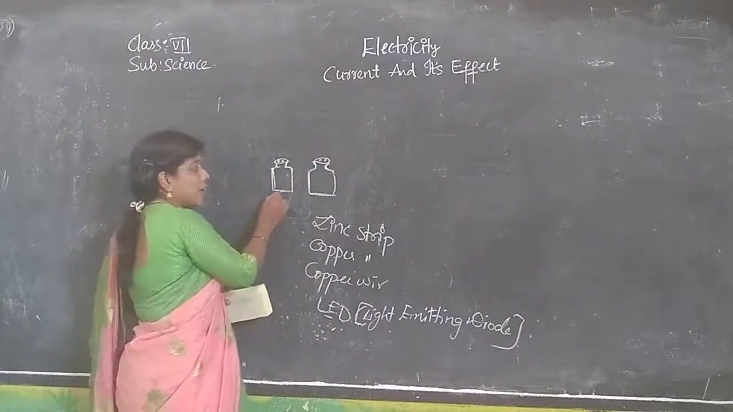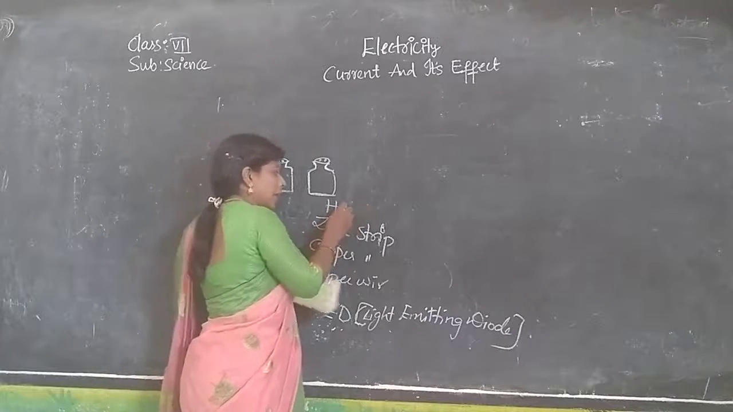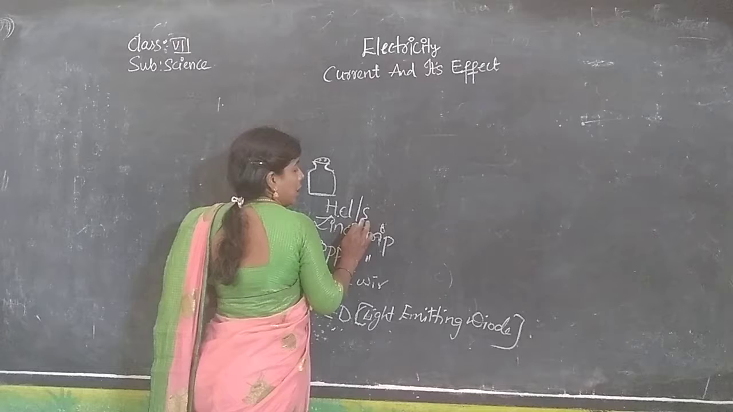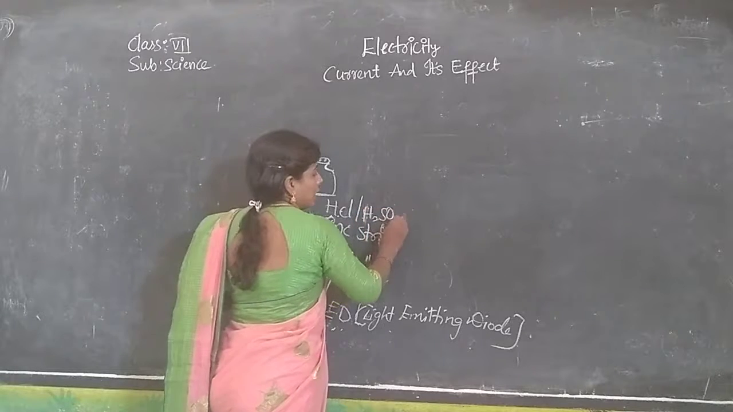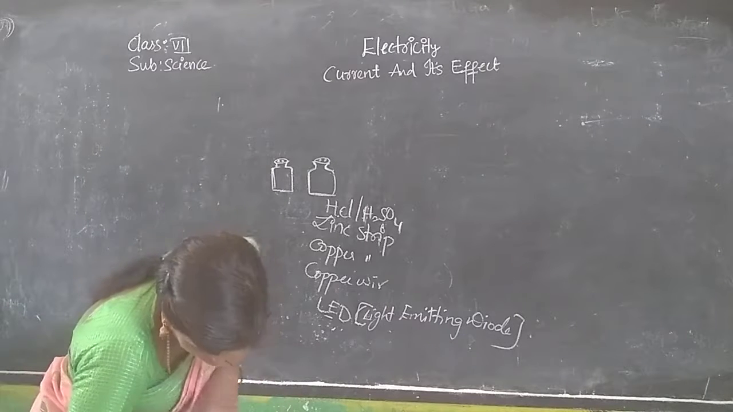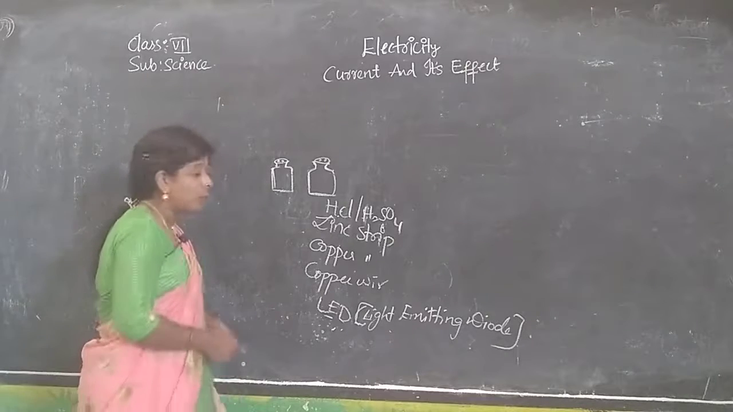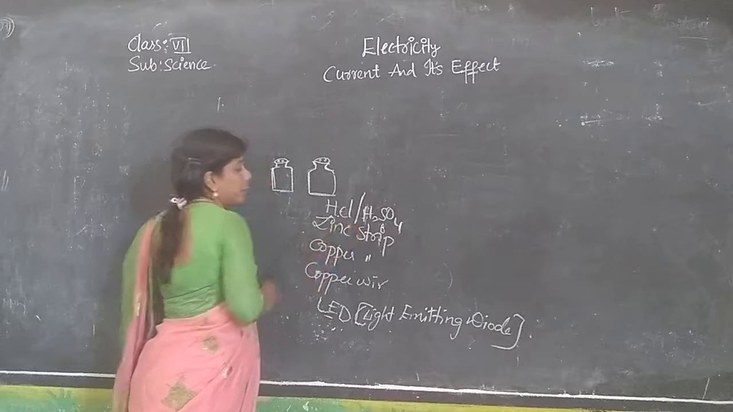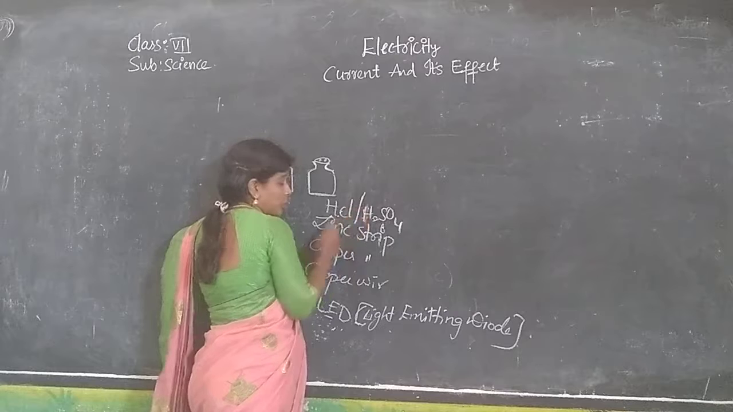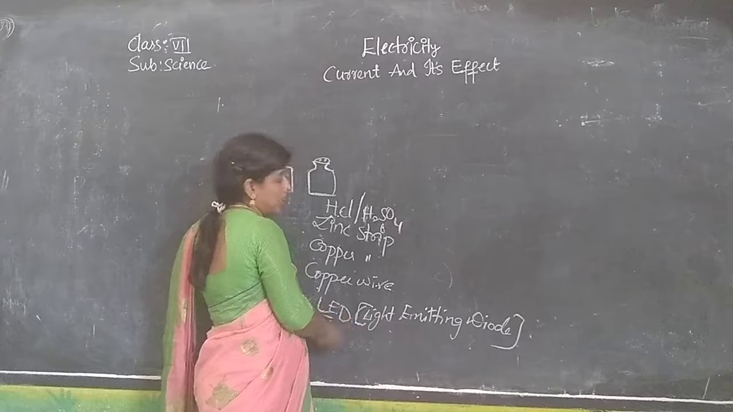Now we are using HCl or sulfuric acid. You can go with any acid, HCl or sulfuric acid. So what we have taken: the acid, zinc strip, copper wire, and LED lamp.